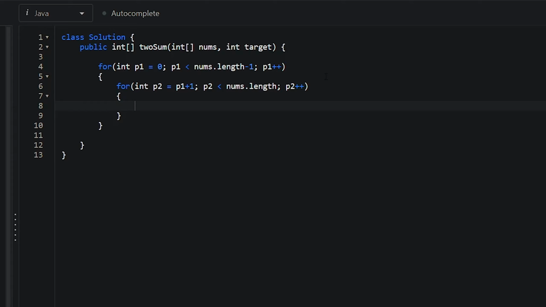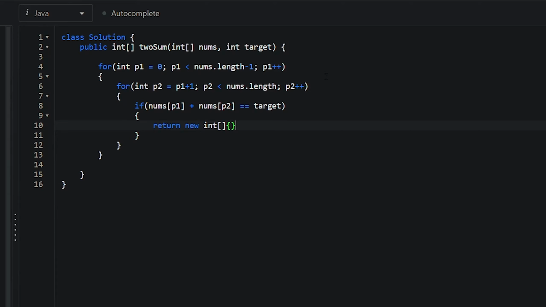Now we're going to check whether or not the numbers that p1 and p2 are pointing at are equal to x when you add them up. So we're going to say if nums at p1 plus nums at p2 is equal to target, then we return a new integer array.